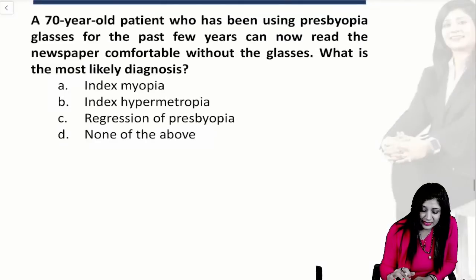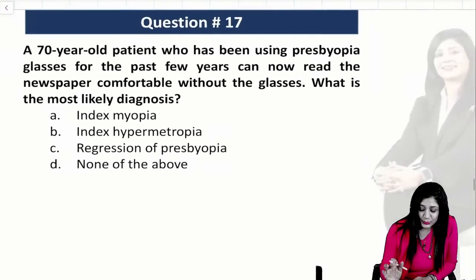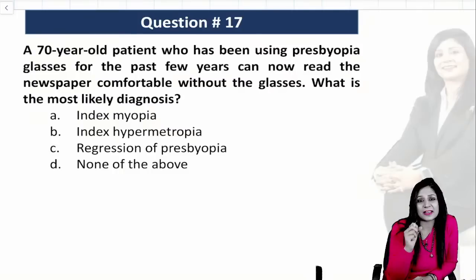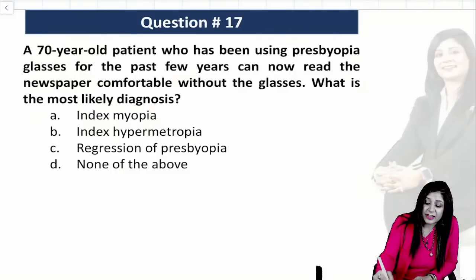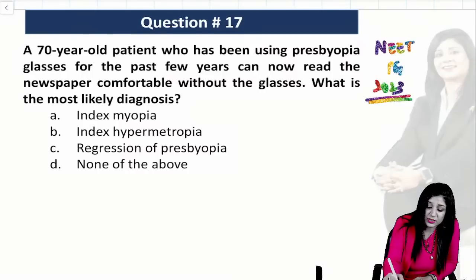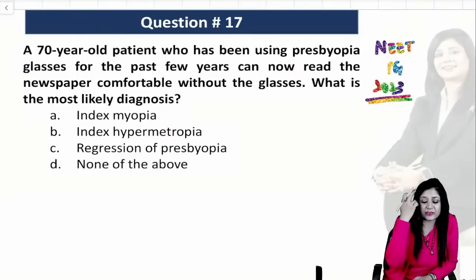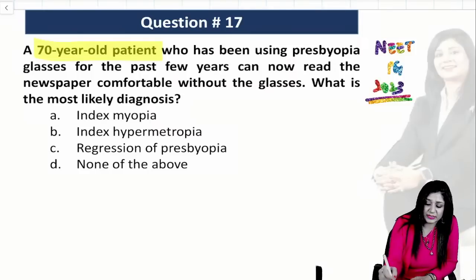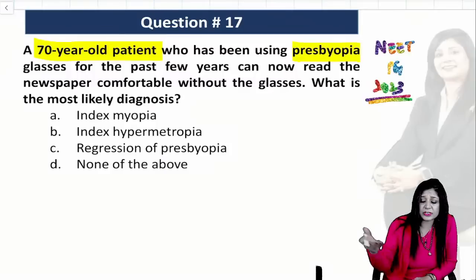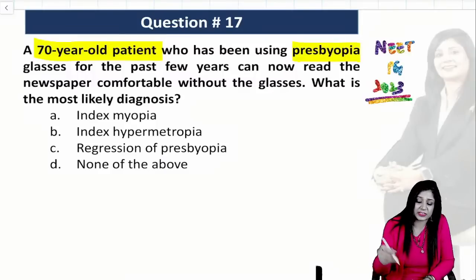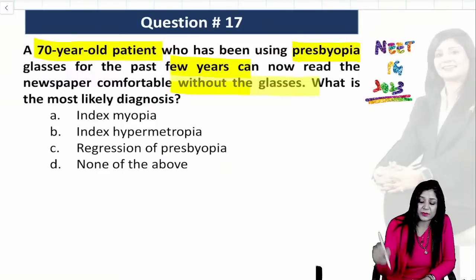Coming with the next one. This is a very typical question guys, and a very important topic. This was asked in NEET PG 2023 also, a similar type of question, where we have a 70-year-old patient who was using presbyopia glasses for the past years, and now he is comfortable without the glasses.